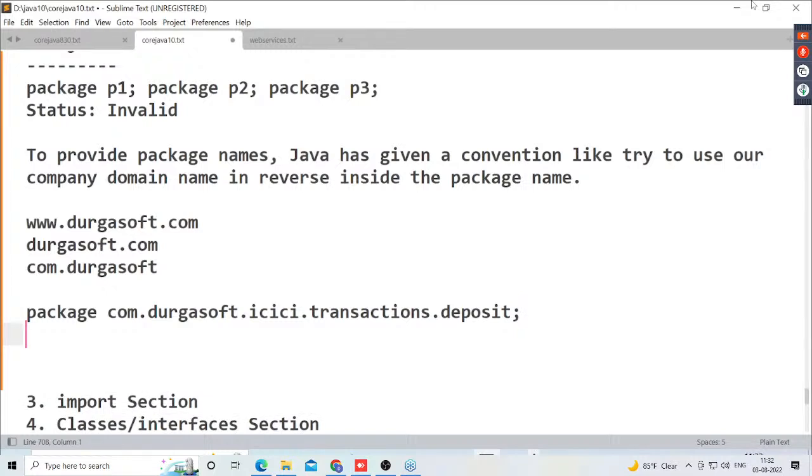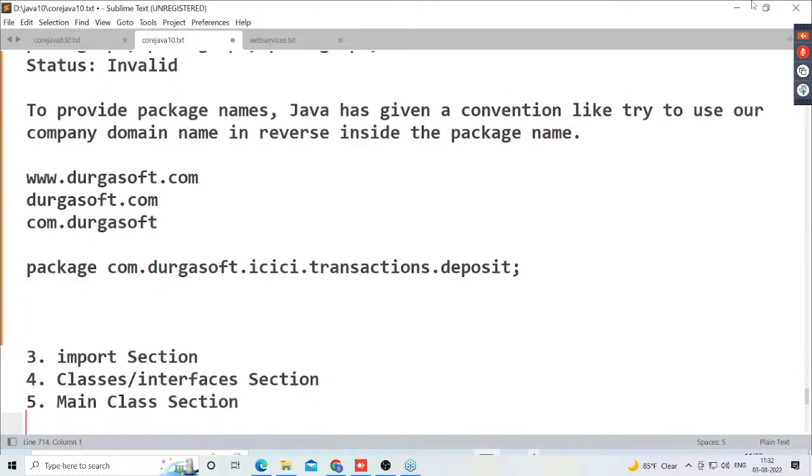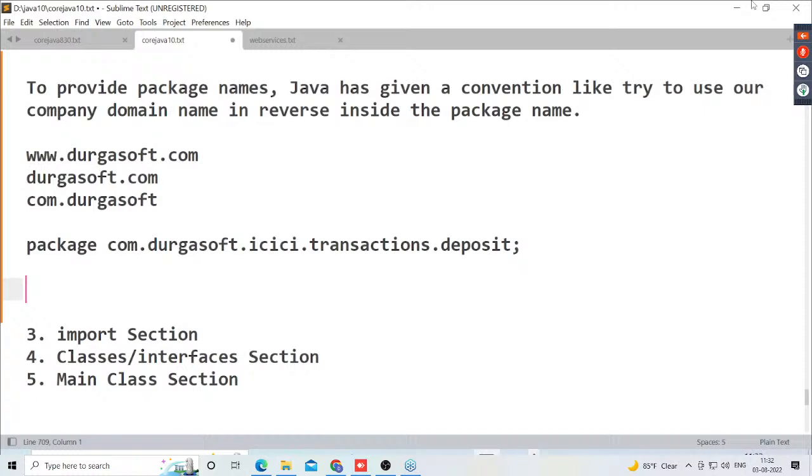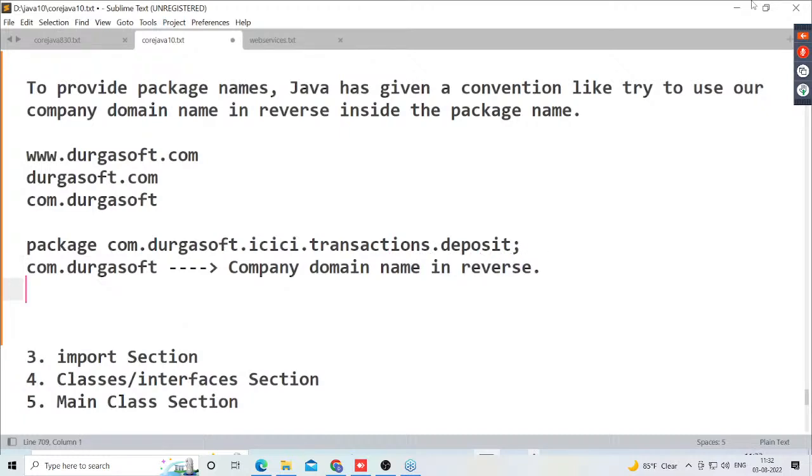In real-time application development, we will provide package names in this way only. What about this package name? Package com.durgasoft.icici.transactions.deposit. Here I want to give clarity. com.durgasoft is what? Is it a company domain name in reverse or not? That's okay. What is this ICICI actually?